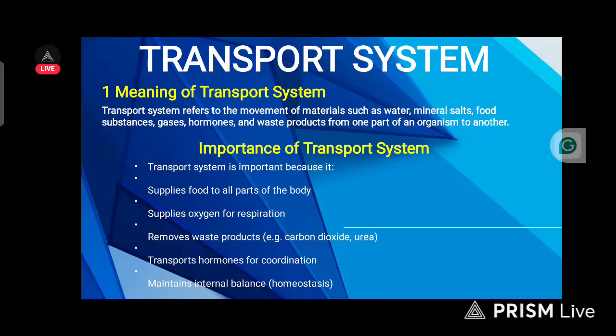Another one is it transports hormones for body coordination. While the last one is that transport system helps in maintaining internal balance, that's homeostasis. I know you might have heard that word before, homeostasis. It helps in maintaining internal balance. Okay, let's continue.